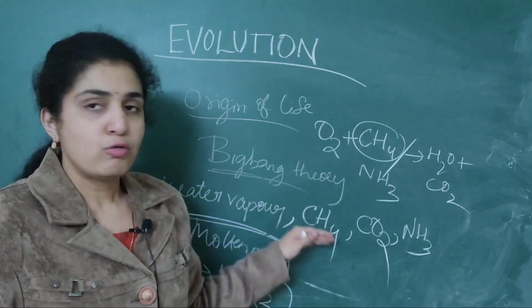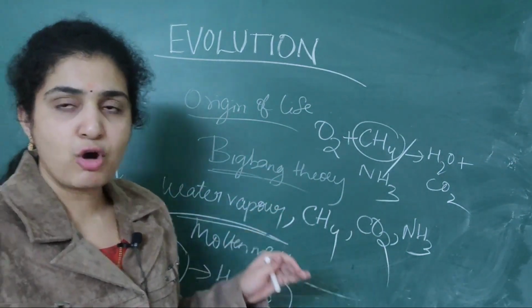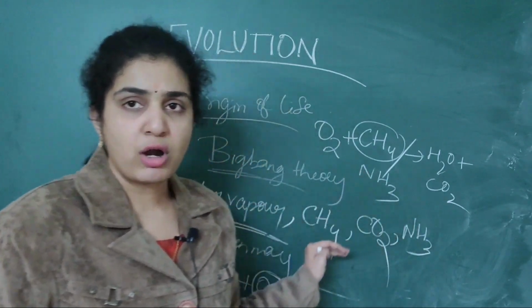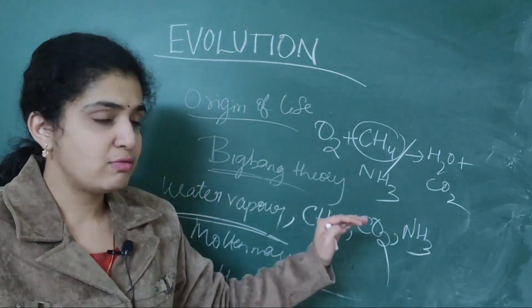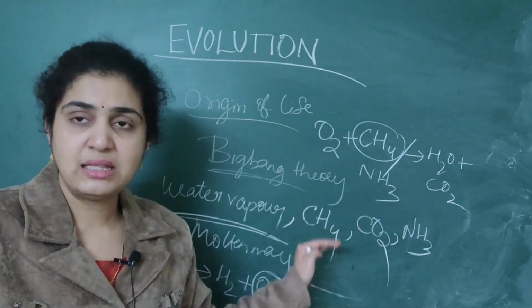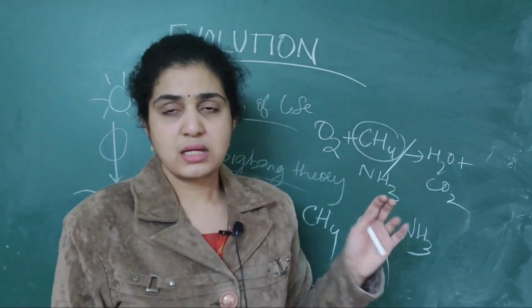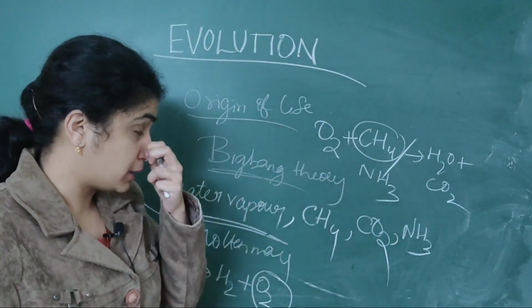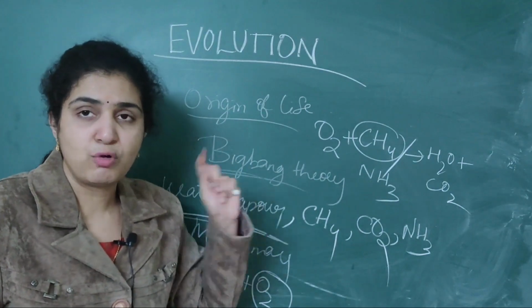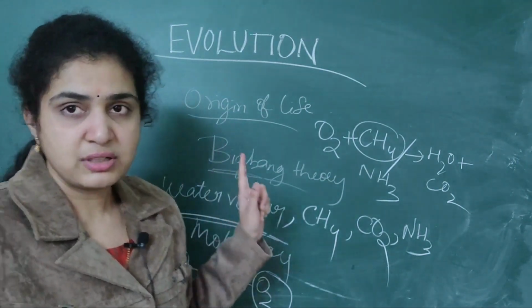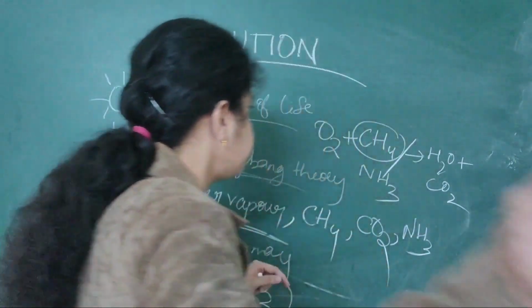The third point is, what are the four substances which are formed from the molten mass? So water vapor, carbon dioxide, methane and ammonia. These are the four substances which are associated. So no need to get confused. Only one theory: the first theory is the Big Bang theory.